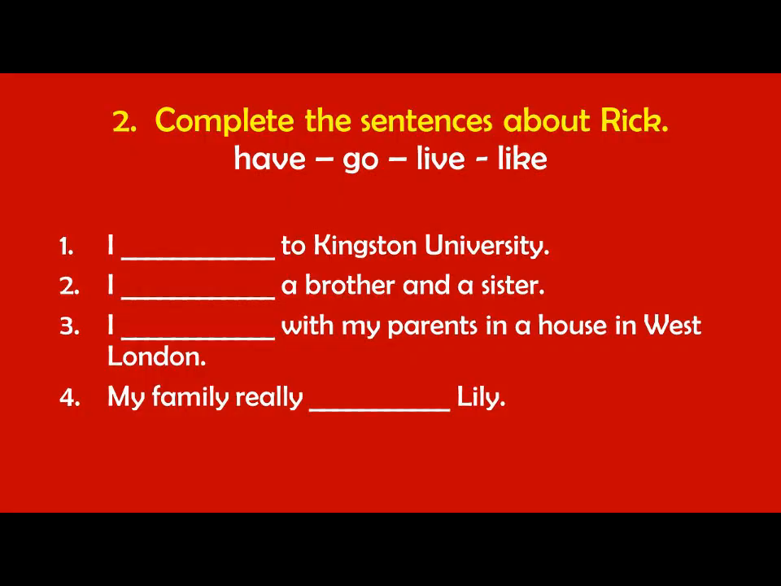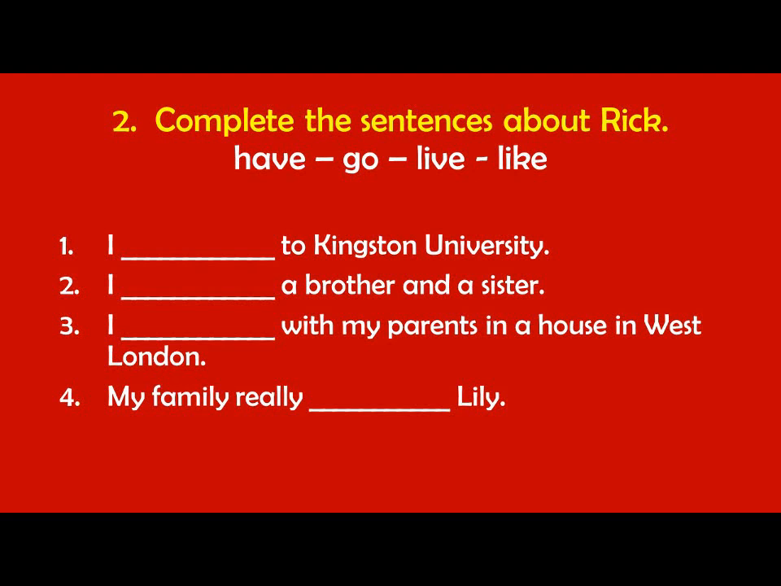Number 2, complete the sentences about Rick. So we have 4 sentences, and you complete the sentences using the words have, go, live, and like. 4 verbs, 4 sentences. Choose the best verb for each sentence. You can pause the video, and you can do that right now.